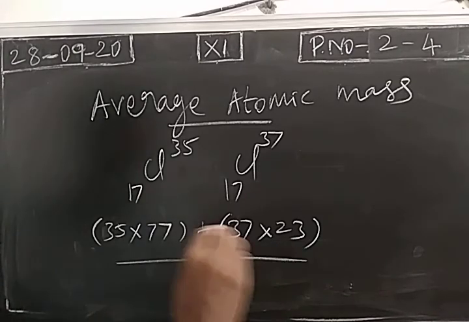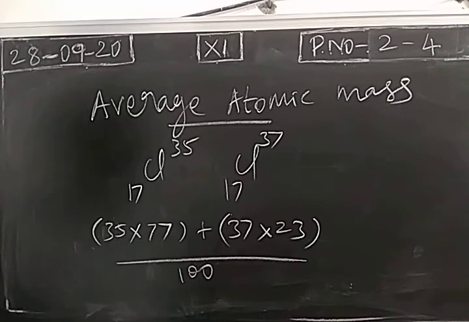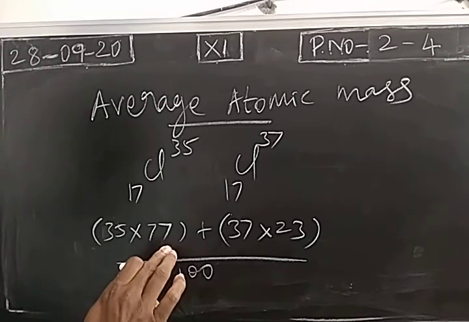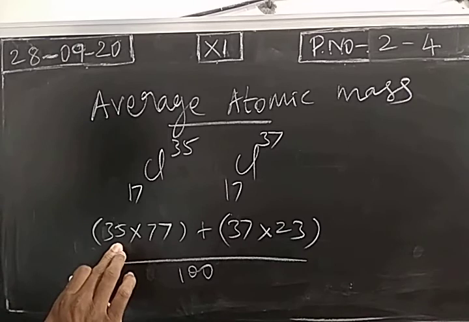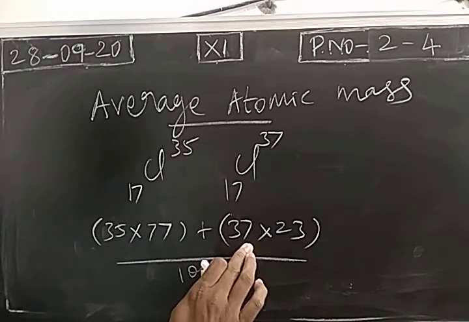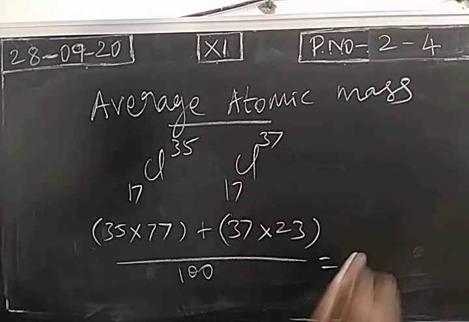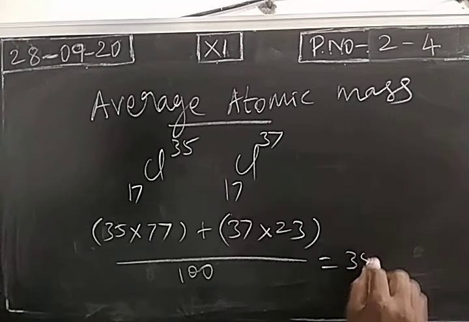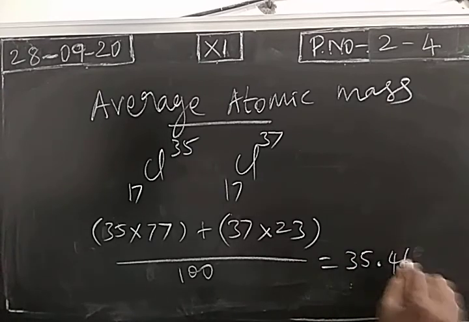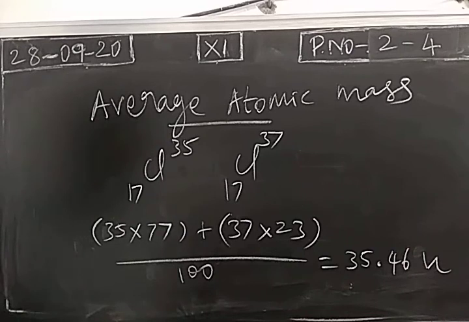So we take average. Out of 100%, 77% chlorine 35, 23% chlorine 37. So we calculate the average value. Average value is 35.46 unified atomic mass, approximately 35.5. So to find relative atomic mass, we always need average atomic mass. Okay.